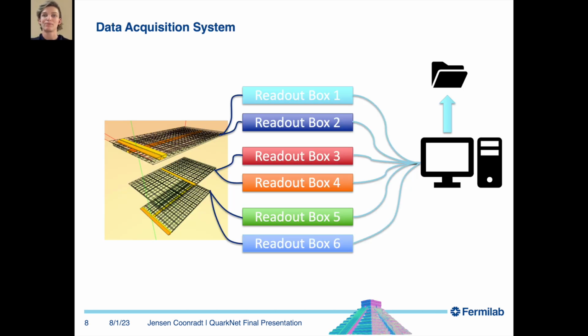In order for our website to function, we must be able to read the data generated from the detector. As the detector is not yet active within the pyramid, we simulated what the proper data would look like in order to create the necessary programs to interpret this data. Each plane of the detector will be connected to a separate data readout box. All of these boxes will communicate with the computer to create data files.